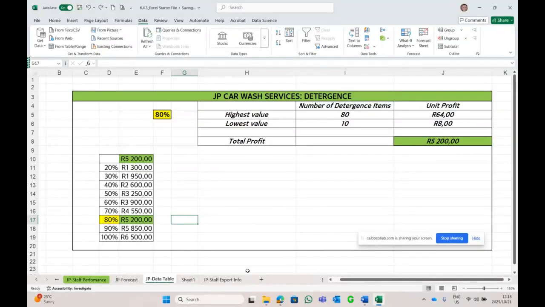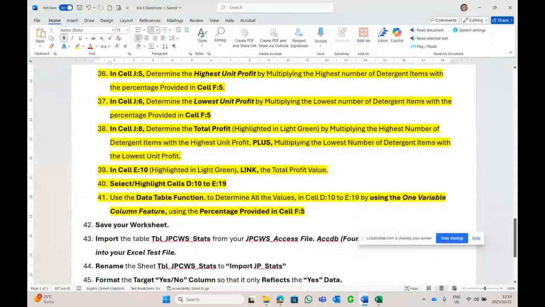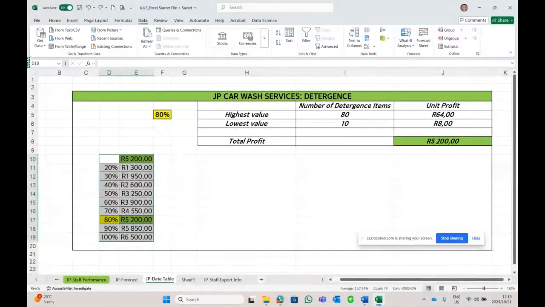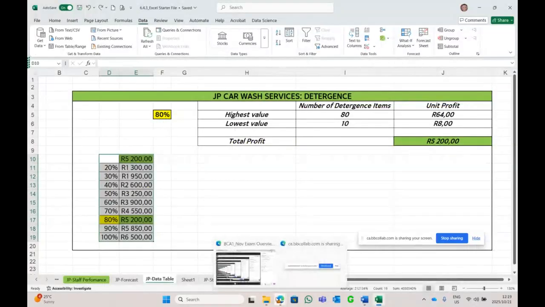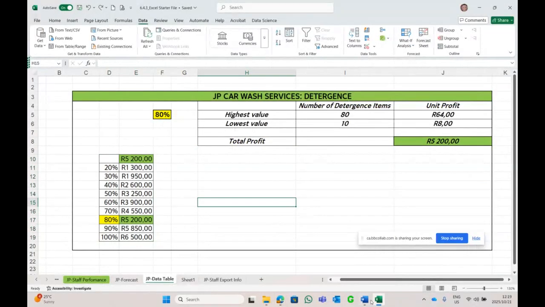So students, that is how we focus on data tables, and that's what it's all about. Focusing on the column E, but just remember, select your whole table in the whole table in one variable. Save it. And percentage provided in the F5, which is the 80% over there. Perfect. Okay, so that is that.